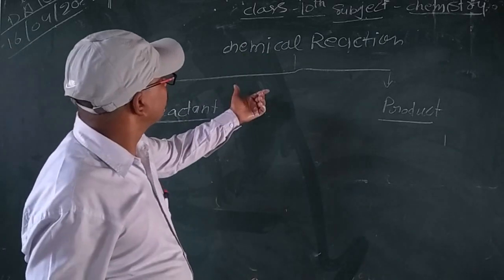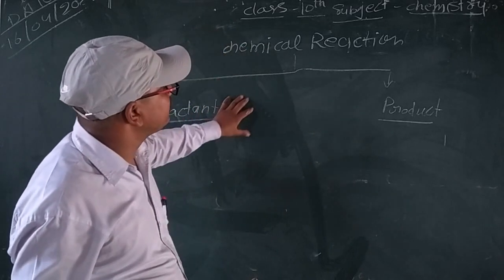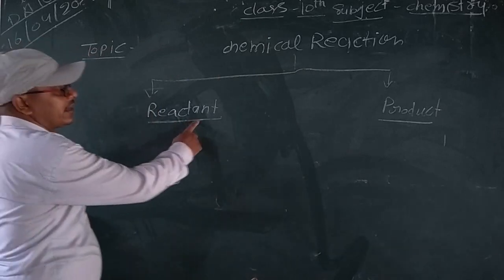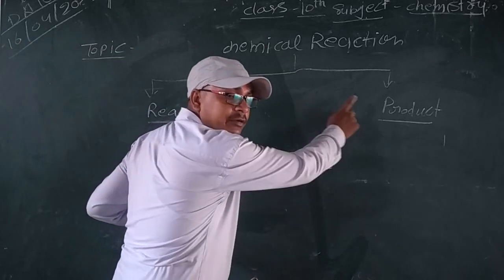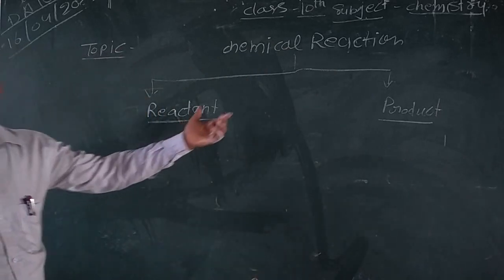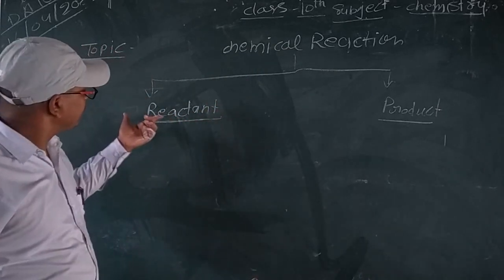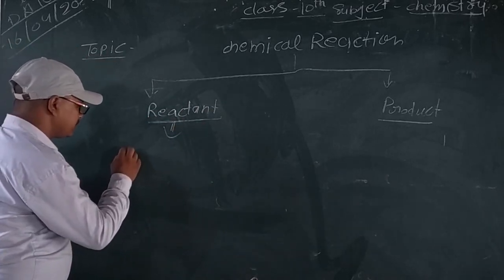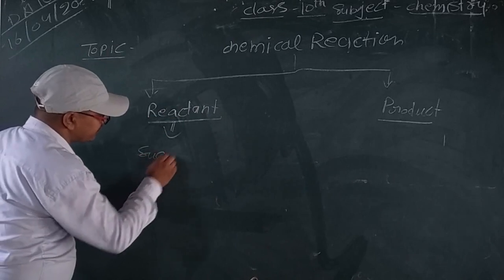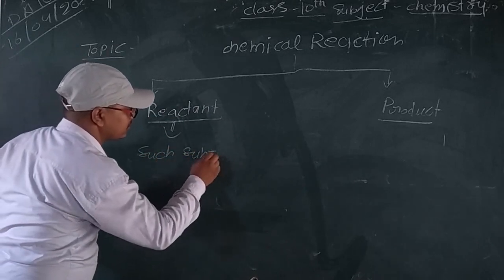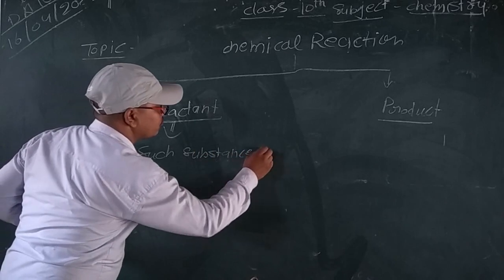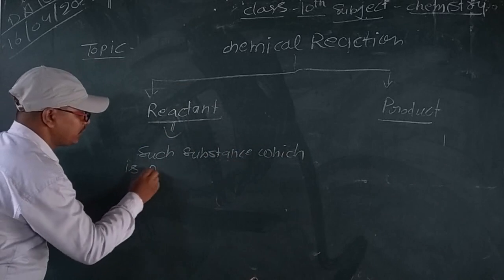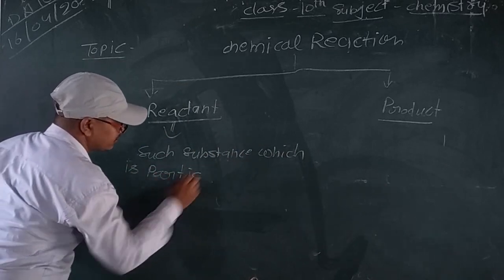Listen to me, look on the board. A chemical reaction is divided into two parts: reactant and product. What is the reactant? What is the product? I tell you what is reactant and product. Reactant is such a substance which participates in the chemical reaction.